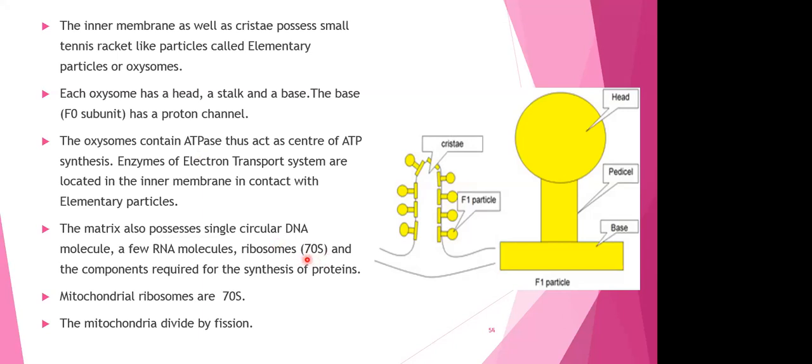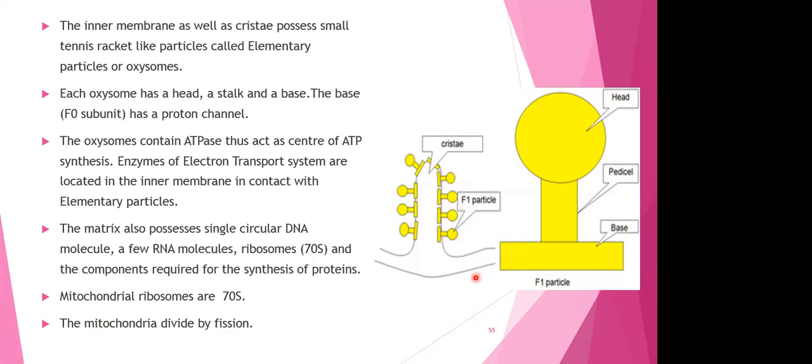Ribosomes are going to be 70S type, while our cytoplasm is going to have 80S type of ribosomes. Okay, so this is 70S type. And the components required for the synthesis of proteins are also going to be available in the matrix. Mitochondria ribosomes are 70S and mitochondria divide by fission.